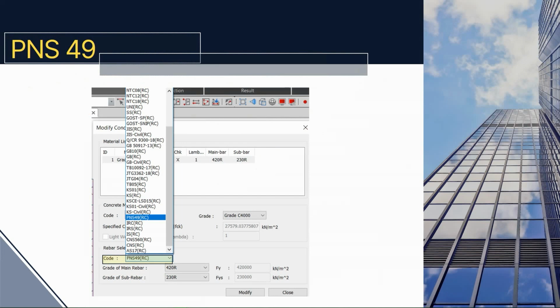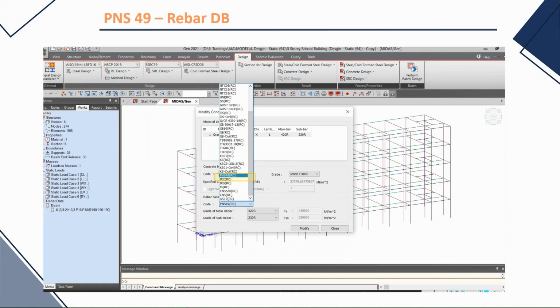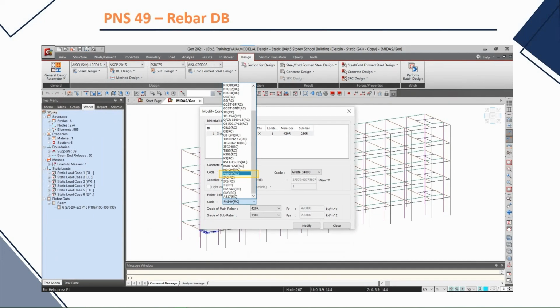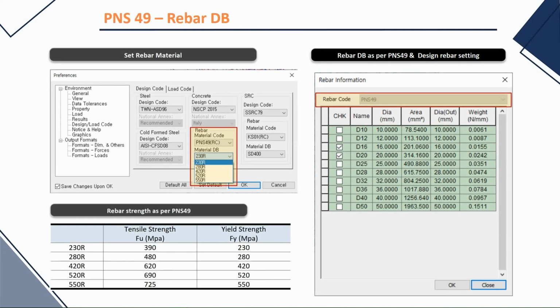And finally, we have also the PNS 49 in the database of Midas Gen in reinforcement bars used in concrete design. You can see it here along with the other international codes. We included the rebar strength, which are the tensile and the yield strength of the rebar as per the code, and also the sizes or the diameter of the rebar that are standard here in the Philippines according to PNS 49.